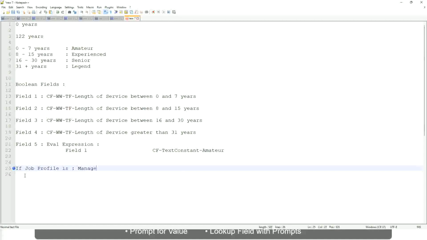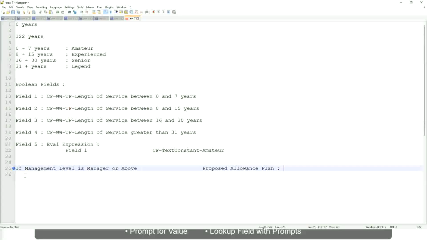Let's say if management level is manager or above, I will have to get a proposed allowance plan. If the management level is manager or above, we are going to find out what allowance plan we are going to propose for the new managers.